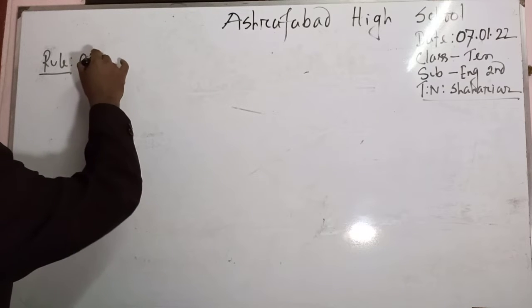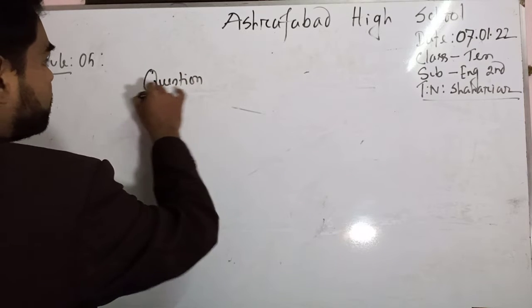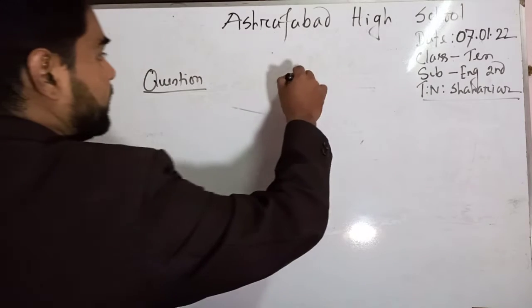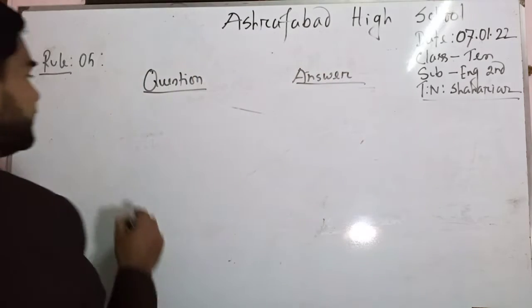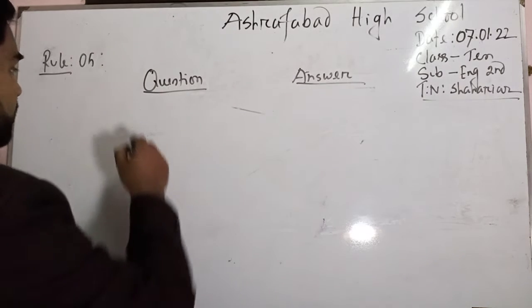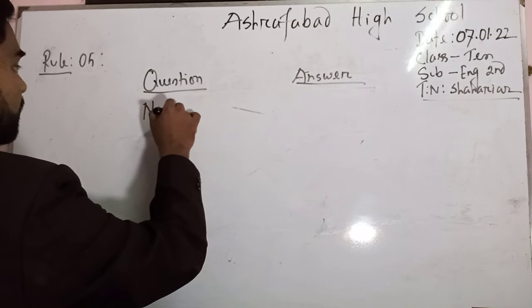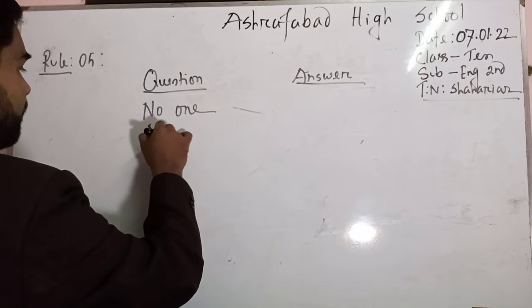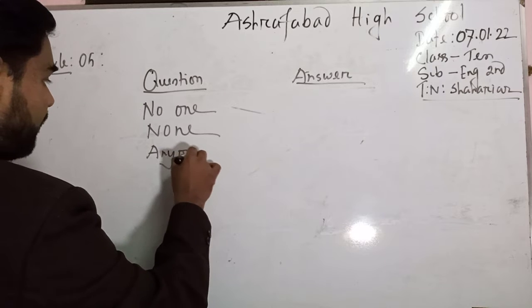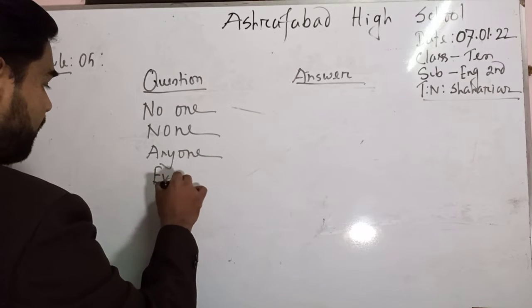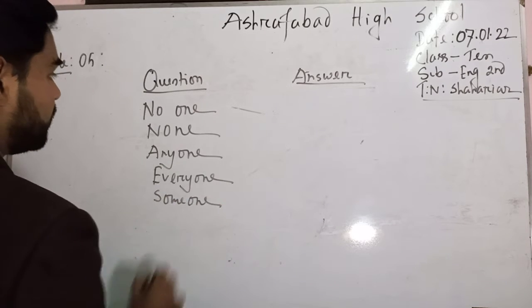Rule number 5. Again, question, your answer. Again, there is another series of words like no one, none, anyone, everyone, someone.